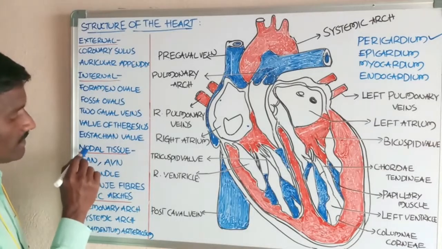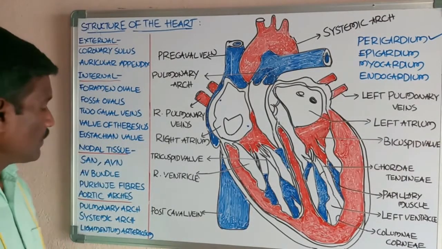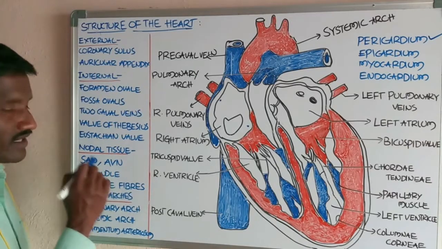Okay, next about the nodal tissues. Two types of nodal tissues are there.